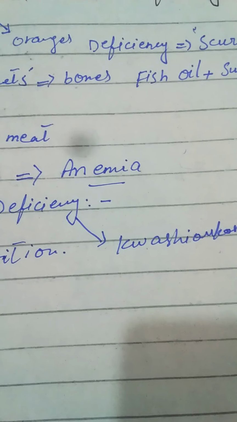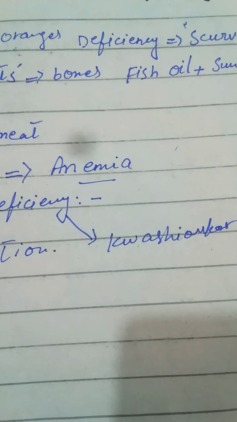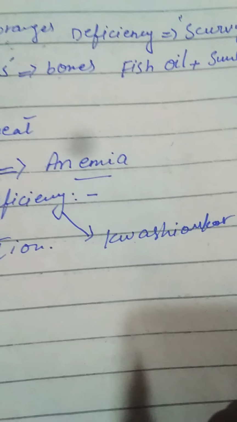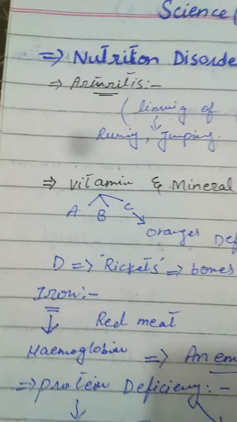Through this, they can get enough energy, but their mental and physical development is not so much. This deficiency, kwashiorkor, occurs mostly in areas of famine. That was the protein and mineral deficiency.